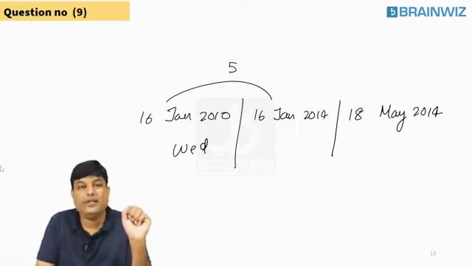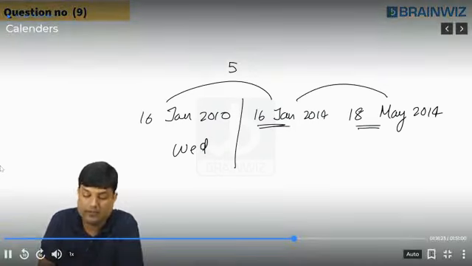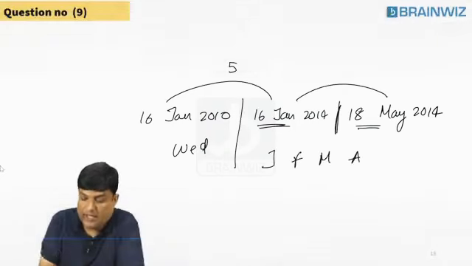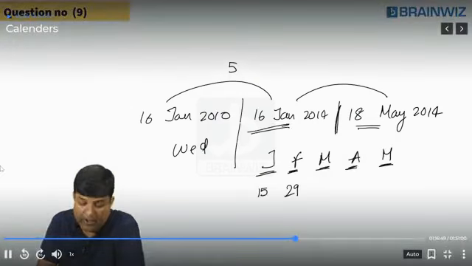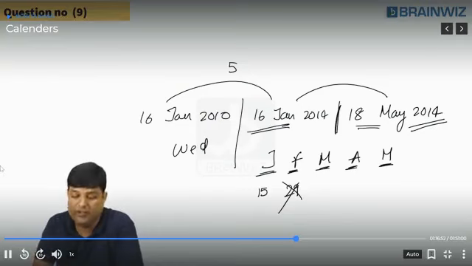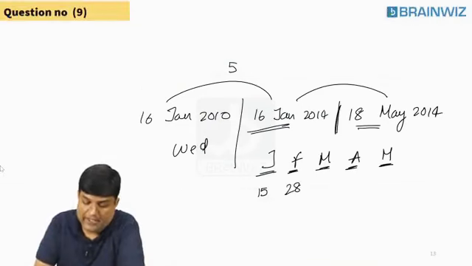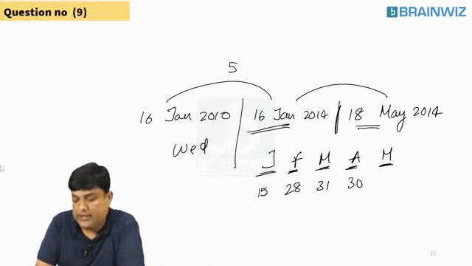Are you understanding, everybody? Now the remaining days: January, February, March, April. In February, 29 here? No, student, this is not a leap year. 2014 is not a leap year. Please try to remove from your brain. Some students might have made a mistake here. February 28, then March 31, then April 30. May, total May, don't take it, please. Please don't do that mistake.